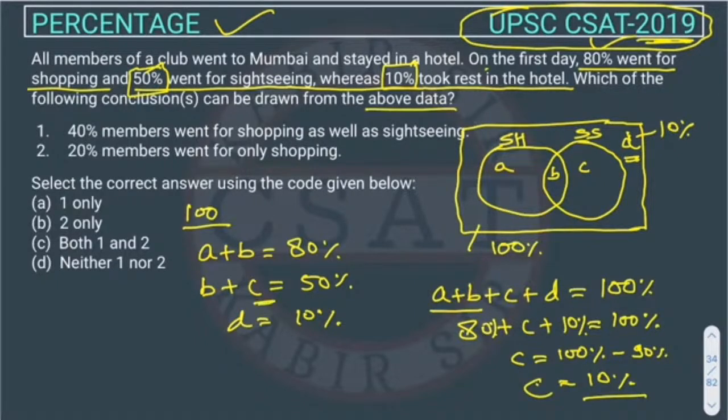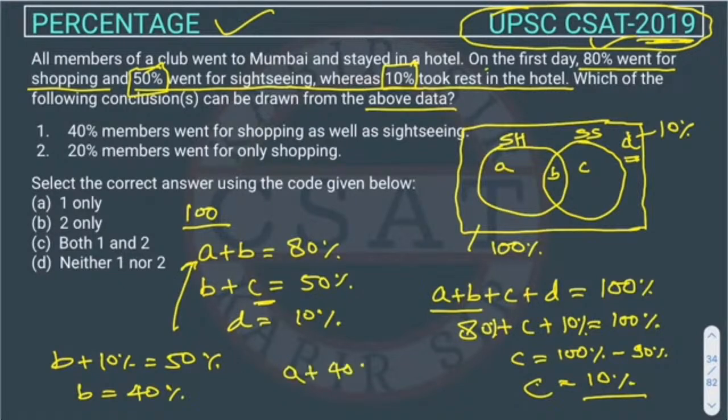If we put the value of C here, we will get B. B plus C is 50%, so B will be 40%. If B is 40, we put the value of B here: A plus 40% is equal to 80, so A is equal to 40%. So this is 40%, this is 40, and this is 10%. Now we have computed all values, and we can solve it.